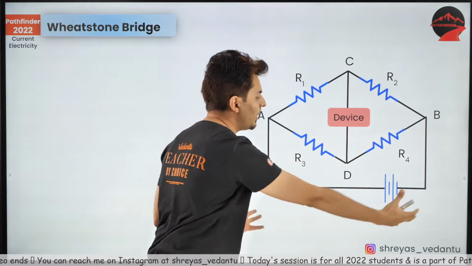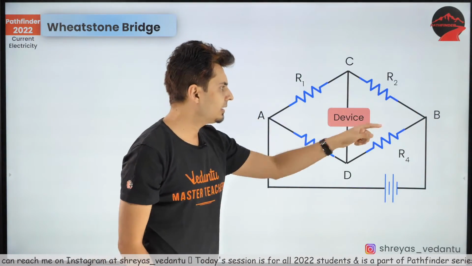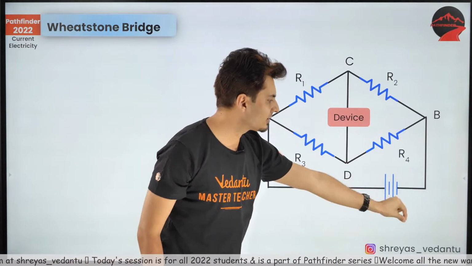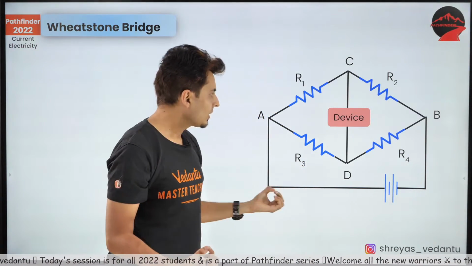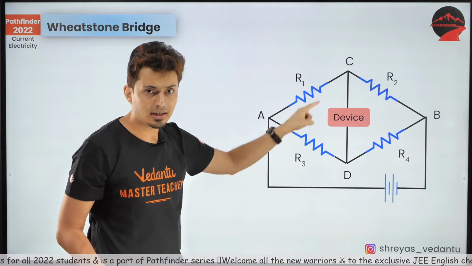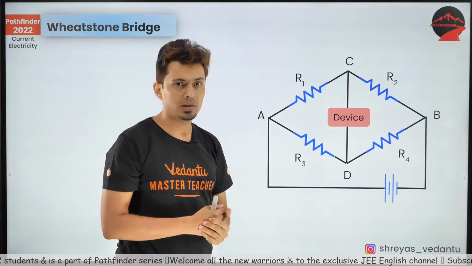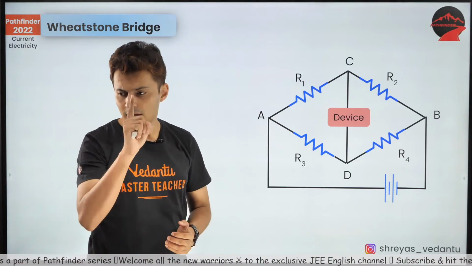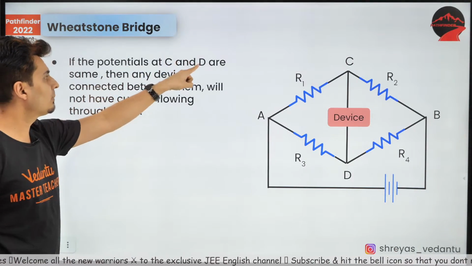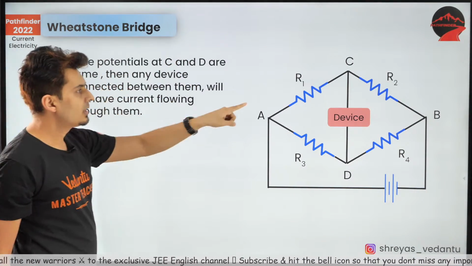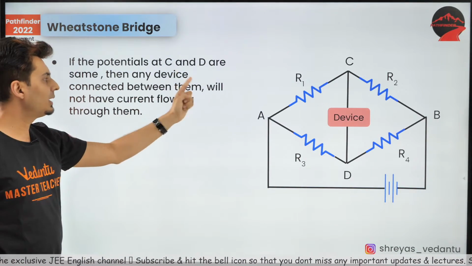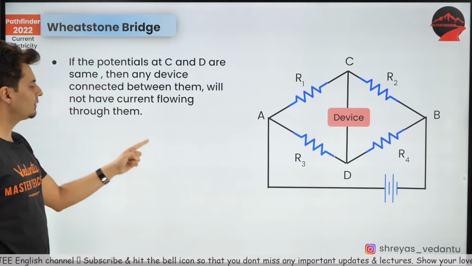These 2 points are powered by a battery. So A and B are the 2 end points from which the current enters and exits. The current splits into 2 branches, and there is a device connected between the 2 points in between those branches. Now think about it this way. If the potential at points C and D are the same, then the device connected between them will not have any current flowing through it.